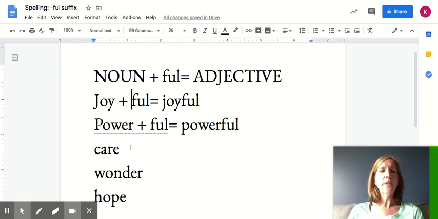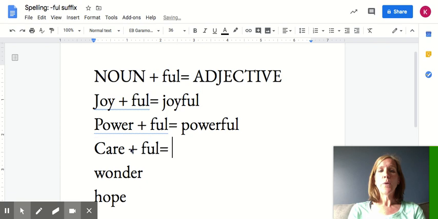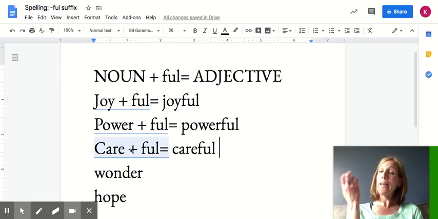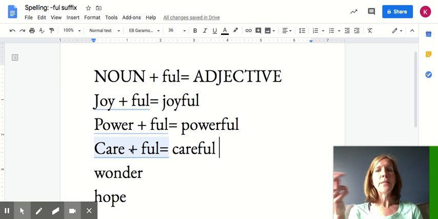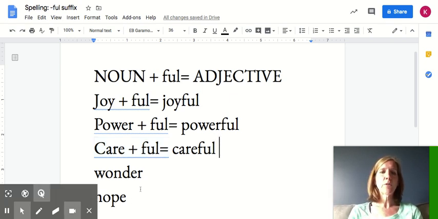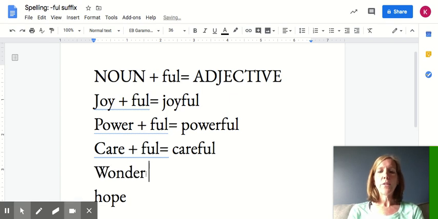Okay, same thing with care. Care is a noun. If I add the suffix ful, my new word is careful, which means full of care, and now it's an adjective. Please be careful when you do your work. Please be careful. It's describing, right? It's a descriptive word.